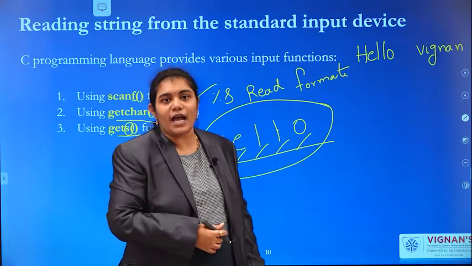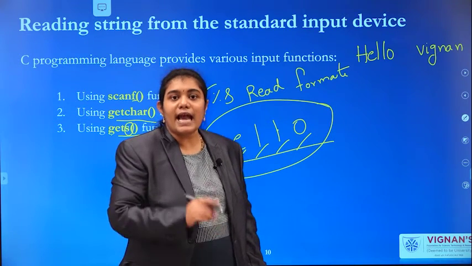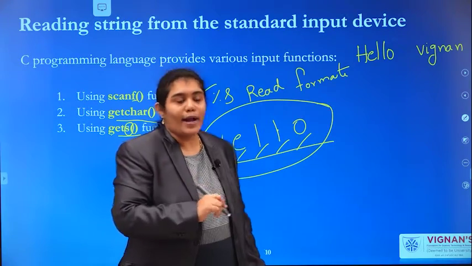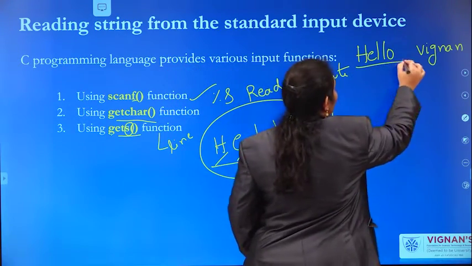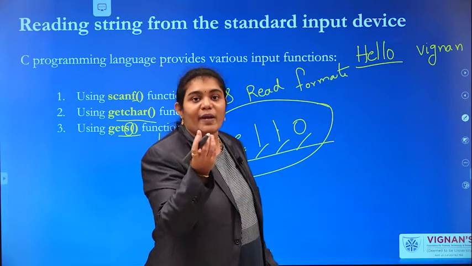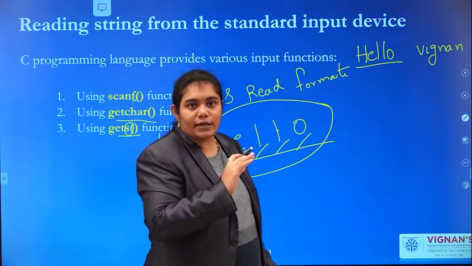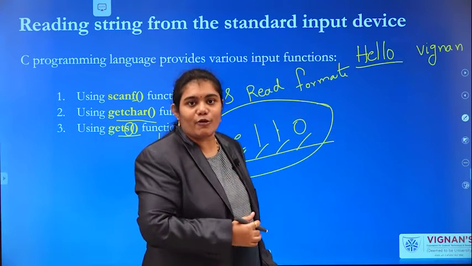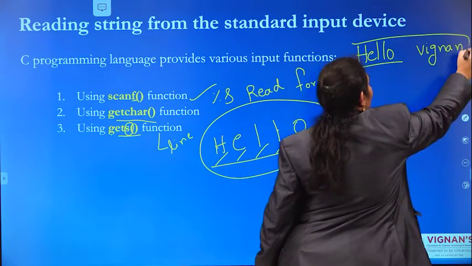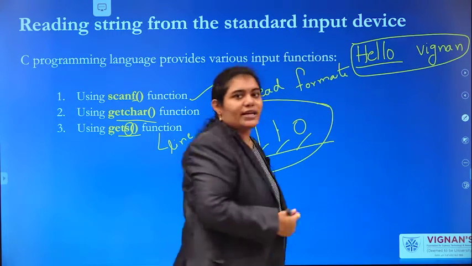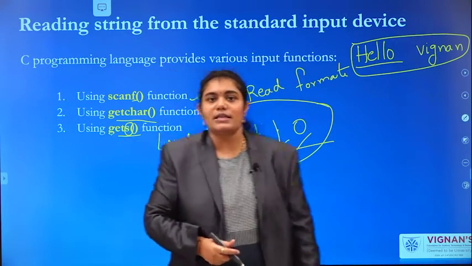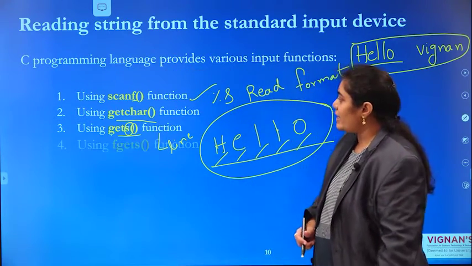Two words. scanf is able to read only one word, up to hello. Until a white space is encountered, scanf is not able to read the rest of the characters. But getS can read the entire line of input. This is the difference between scanf and getS.